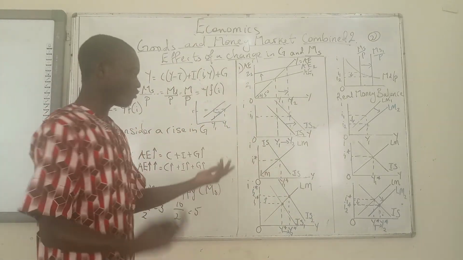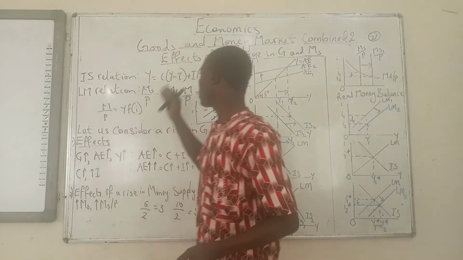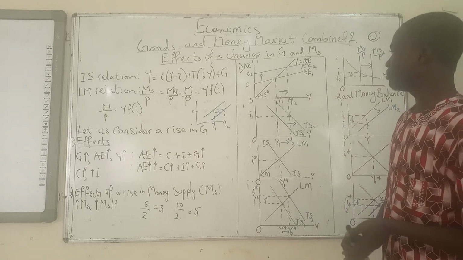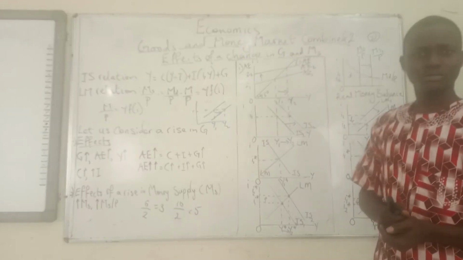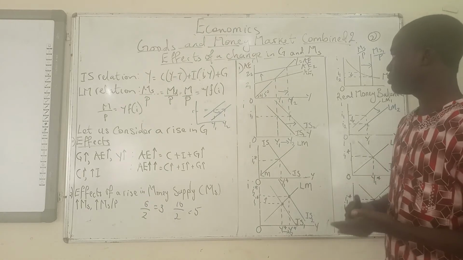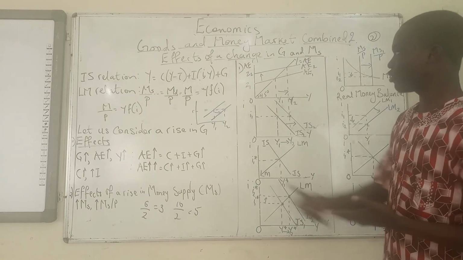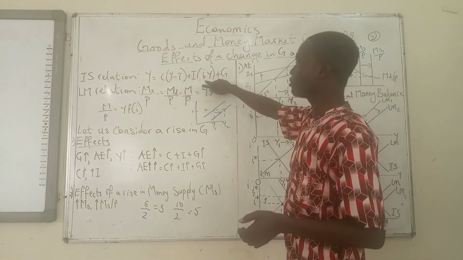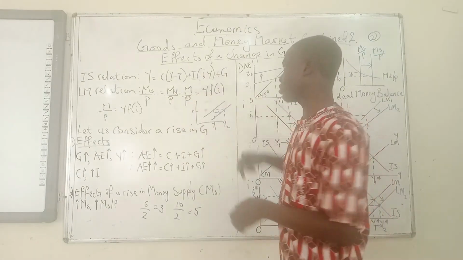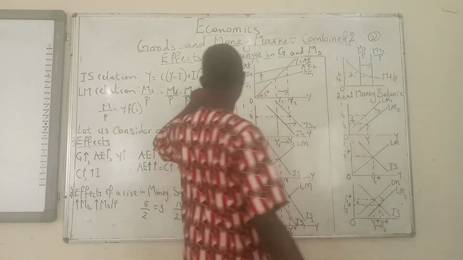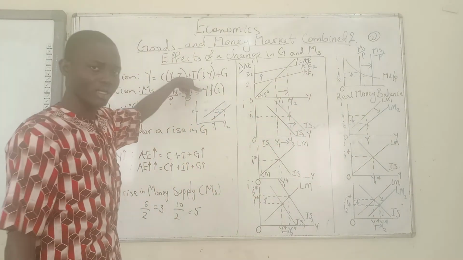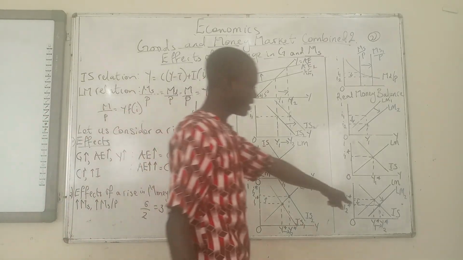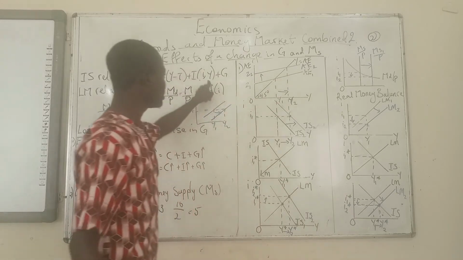Now, what is the implication of this? The implication is that, of course, Y is eventually rising, so consumption is going to rise. Did government spending change? No. Government spending is the same. Nothing is happening to it. Of course, the money supply increased. So what is going to happen to investment when there is an expansionary monetary policy? There is a lower equilibrium interest rate, so that is going to increase investment. Interest rate is low, which increases investment, and there is a higher output, so higher output will increase investment as well.